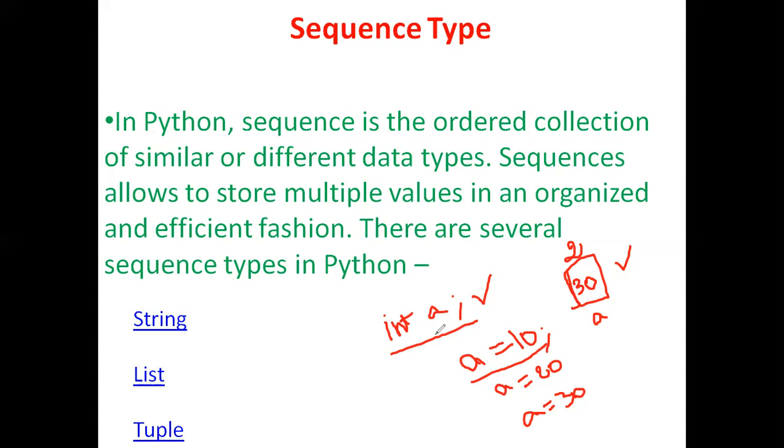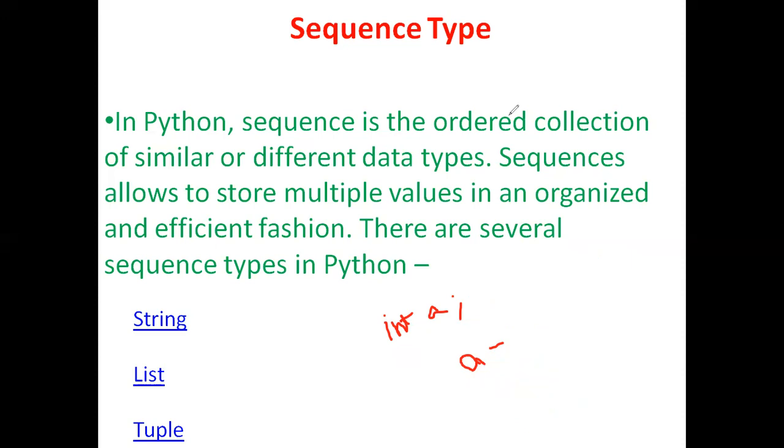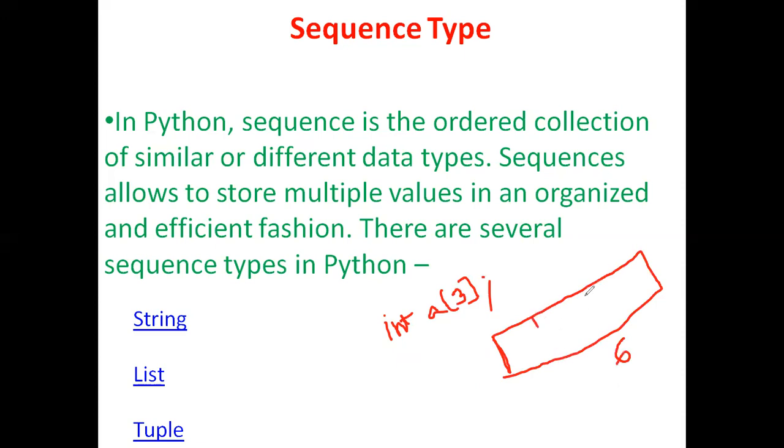So here, I am going to make a small change in the representation. Instead of writing int A, if I write int A of 3, then what is going to happen is that 6 bytes of memory space will be created, where the memory space will be divided into 2 bytes each.